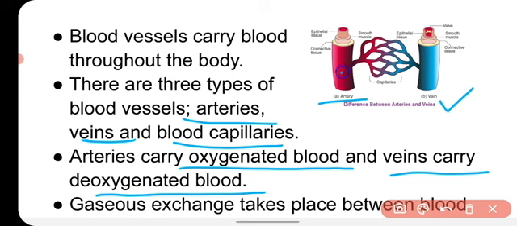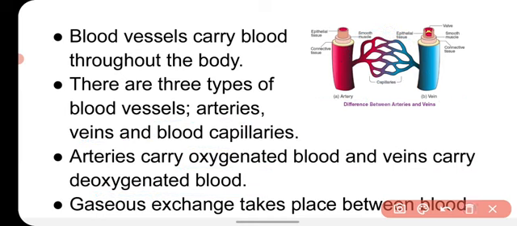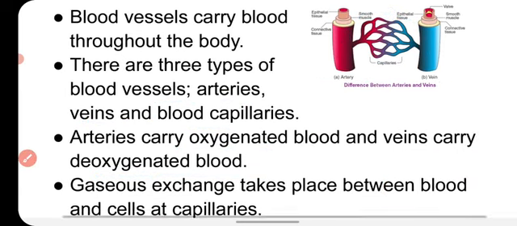At places these arteries and veins get branched and make thin blood vessels. These very thin blood vessels are called blood capillaries. So by the branching of the arteries and veins, very thin blood vessels are formed that are called blood capillaries, and the exchange of substances takes place in the capillaries because the walls of the capillaries are very thin and the substances can cross from the capillaries to the cells.